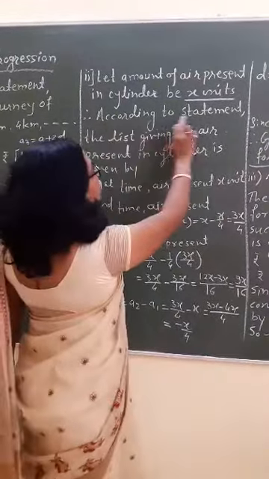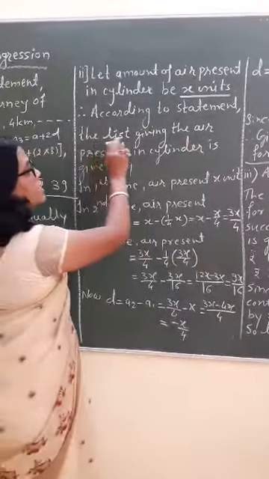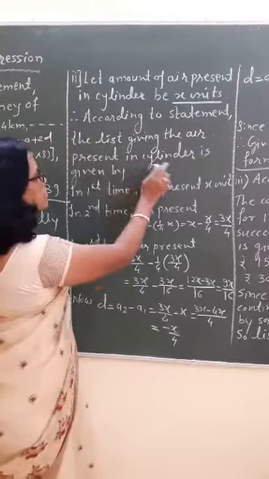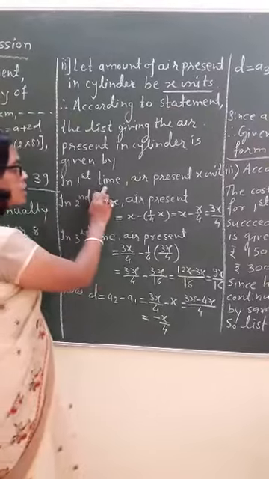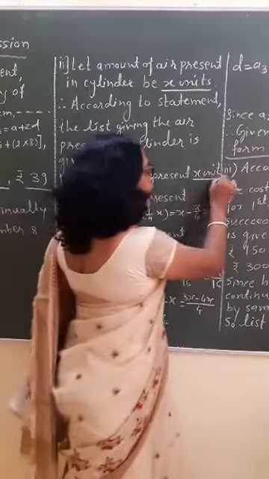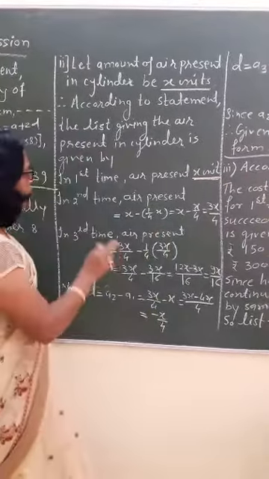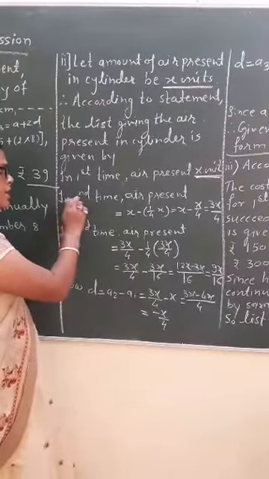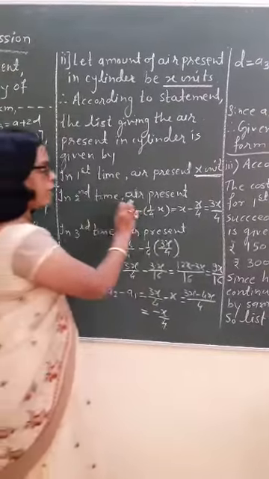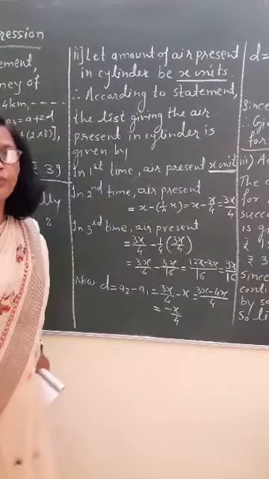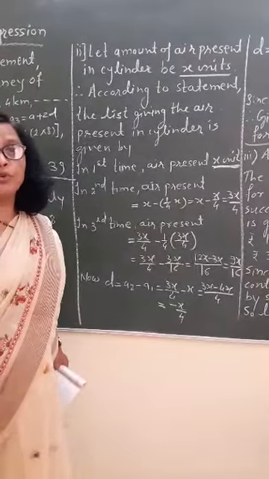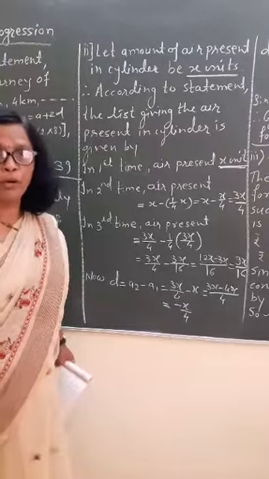According to the statement, the list giving the air present in the cylinder is given by: the first time, air present is x units, total air. In the second time, 1/4 of x is going to be removed by the vacuum pump.